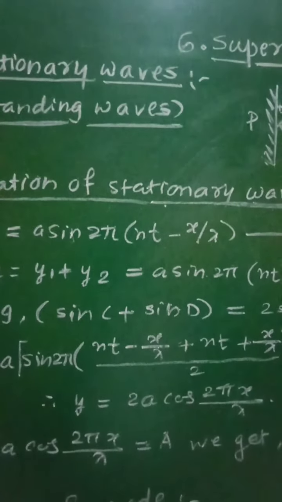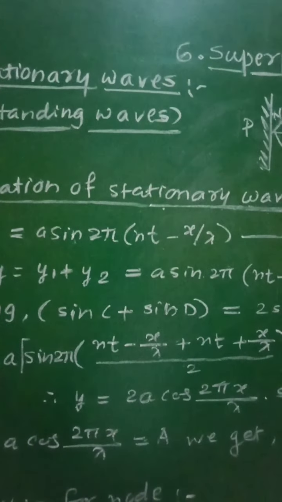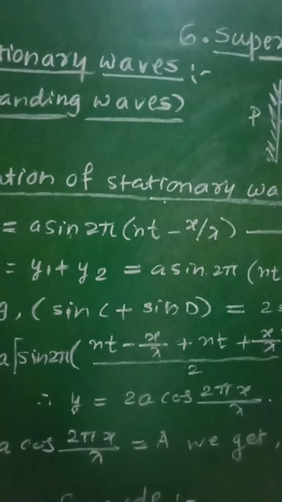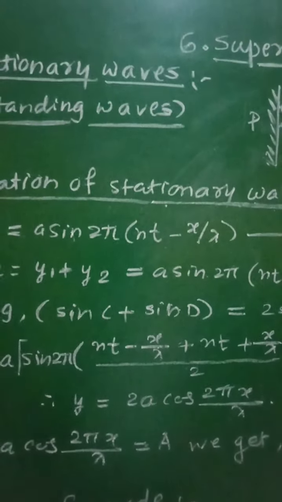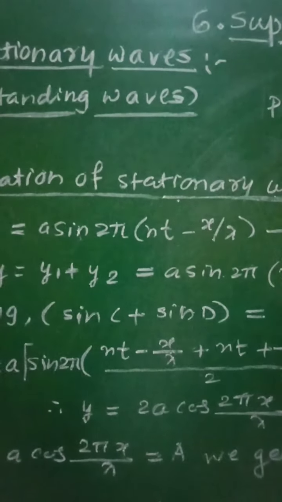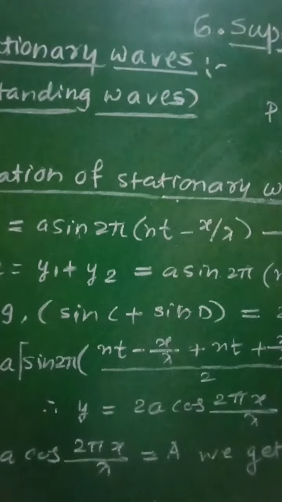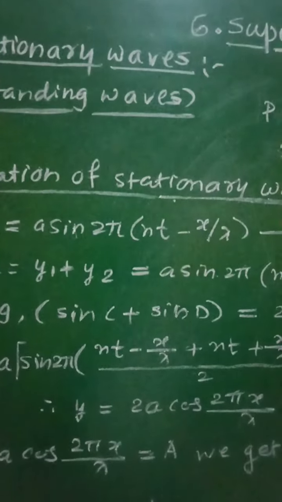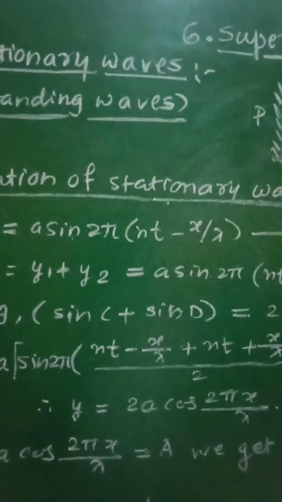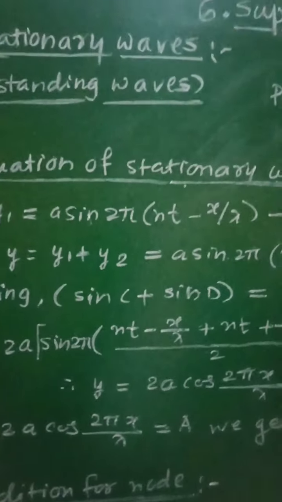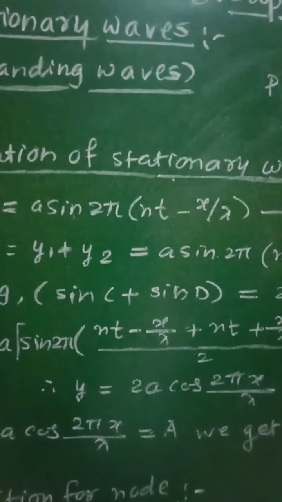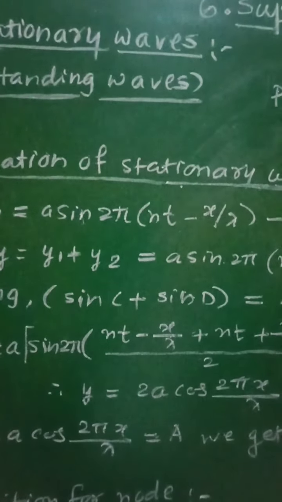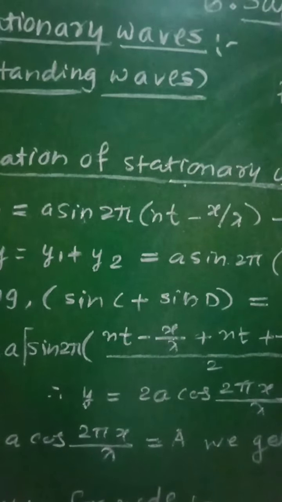For that purpose, let us consider two simple harmonic progressive waves having equal amplitude A, where A represents the amplitude of each wave, and wavelength lambda, propagating on a long uniform string in opposite directions. Here we will have to study the superposition or interference of the two waves, and therefore these two waves must be traveling in opposite directions along the length of that uniform string.